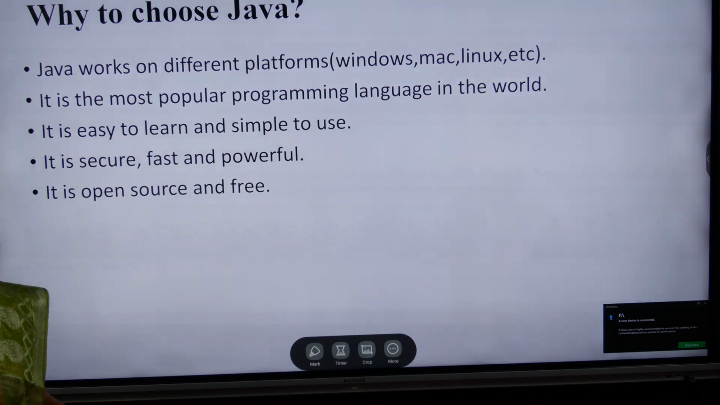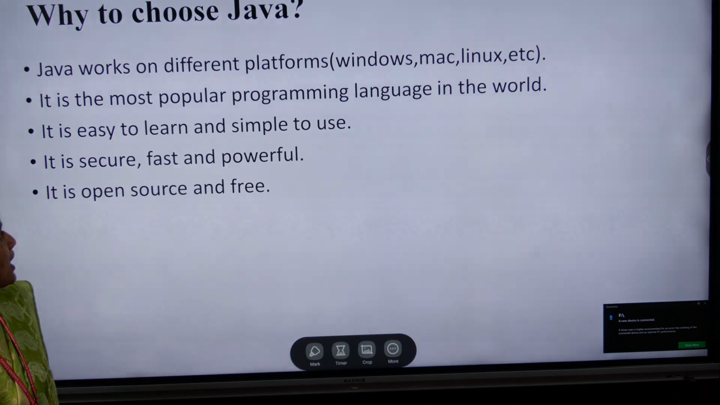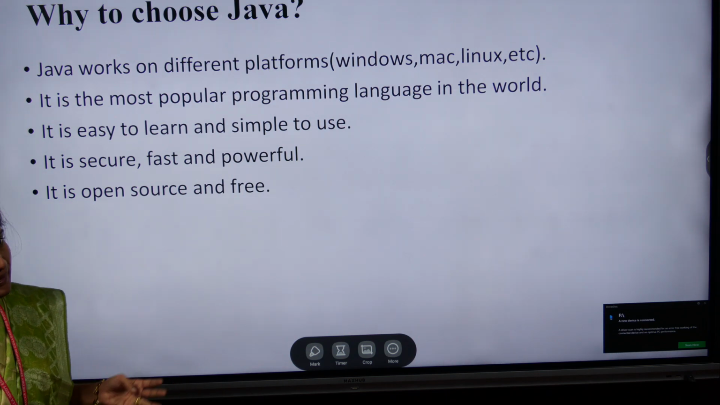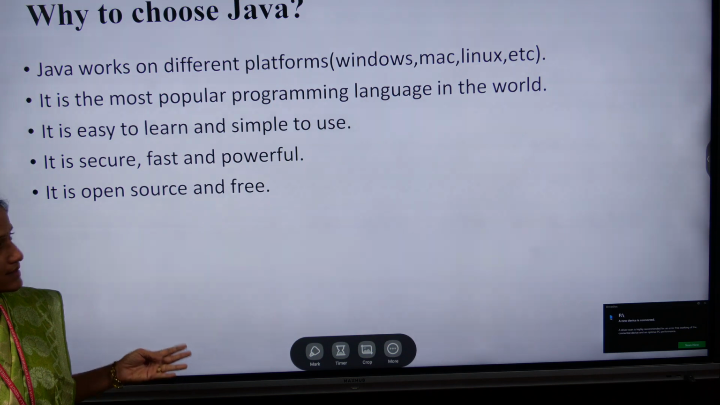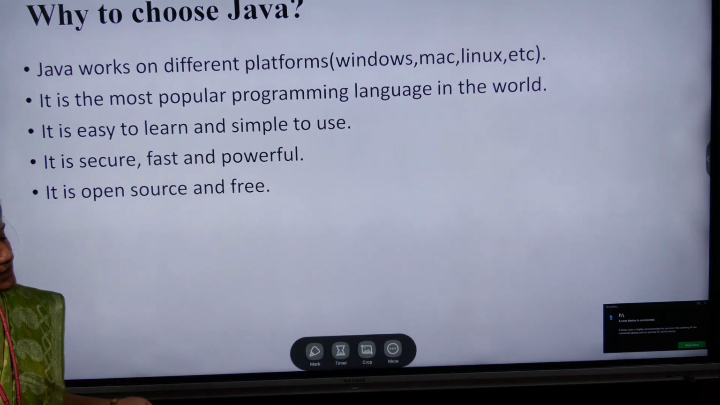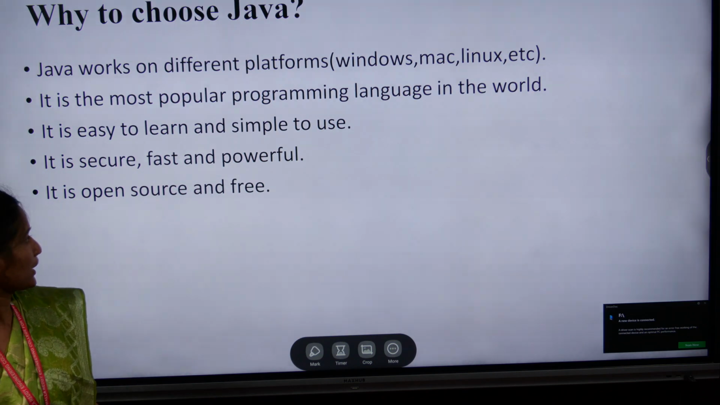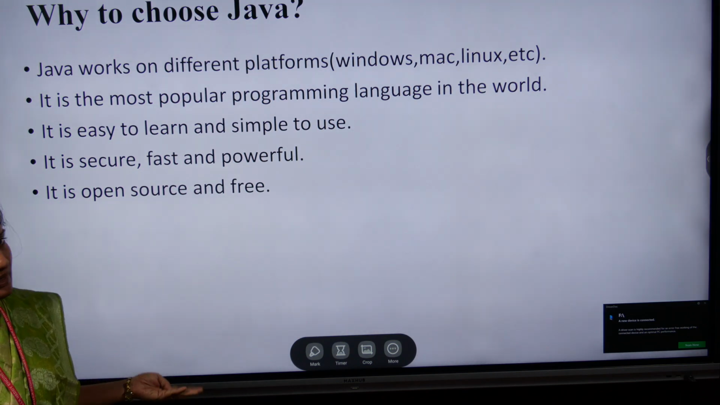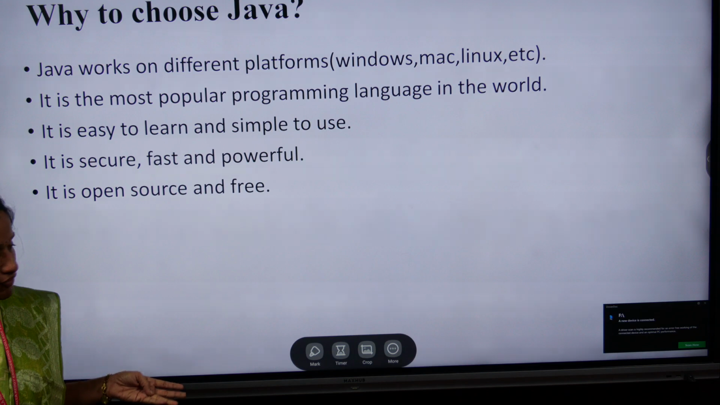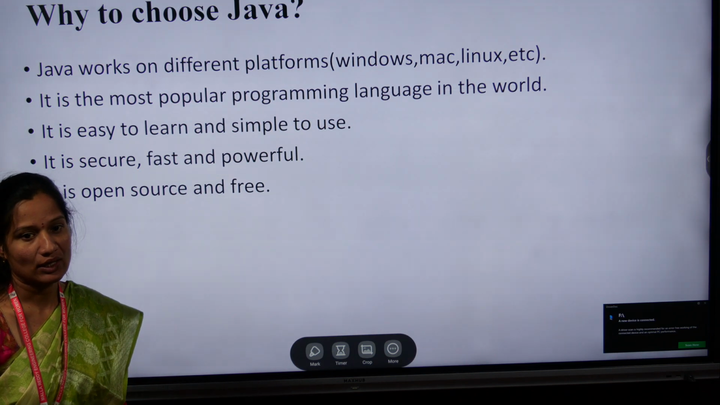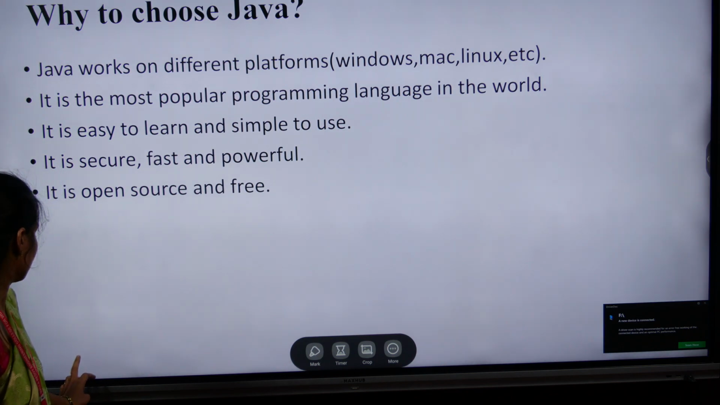Next, why choose Java? Java works on different platforms, and it is the most popular language in the world. It is easy to learn and simple to use. Everyone can learn Java, it is a very understandable language, and it is very secure. It is also open source and free. Why is it open source? Everyone can easily download Java.